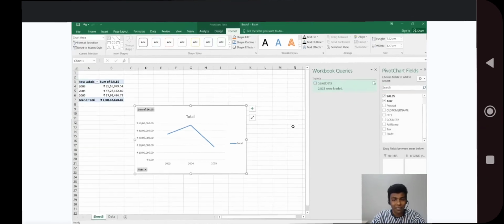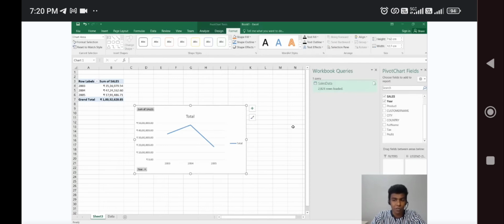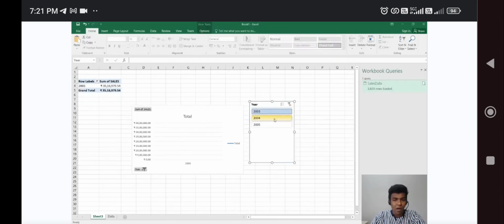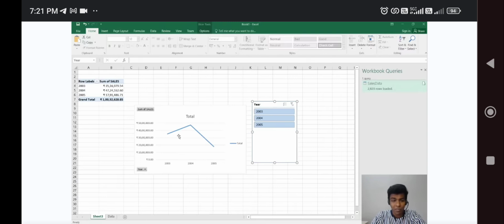And other than that, if you want to create the next level or next variation of the report, we'll go for the next option. Another main thing about this report, guys: if you want to add a filter, there is also a next type of filter, the slicer filter. If you add a slicer, you will get buttons. So for 2003, what is the data? For 2004, 2005. Likewise, we can get it for only 2004, for each and every year. If you want to uncheck, you can click this clear option so that you will get it for these 3 years of data.